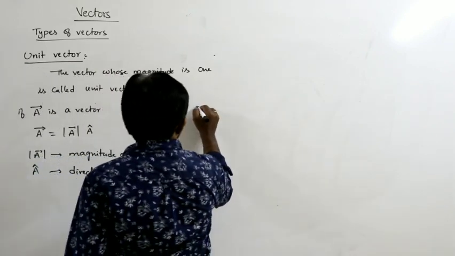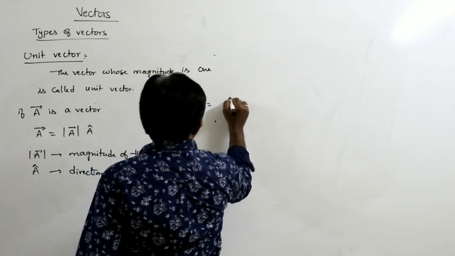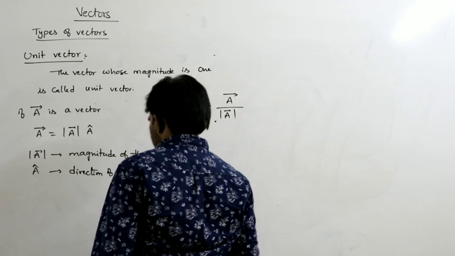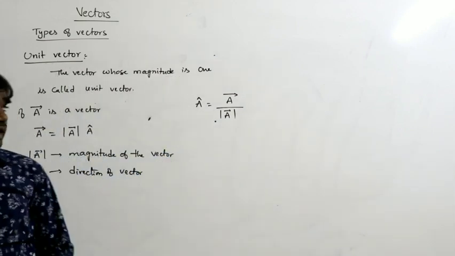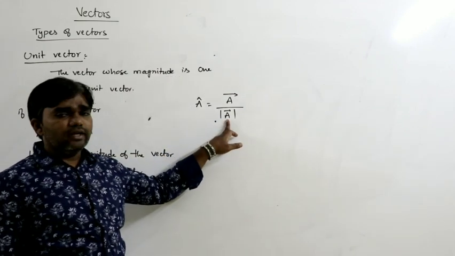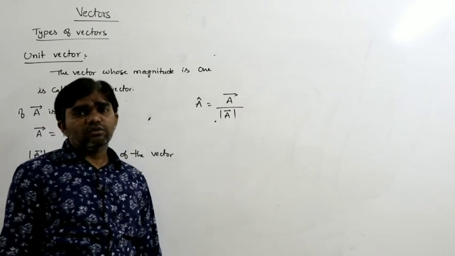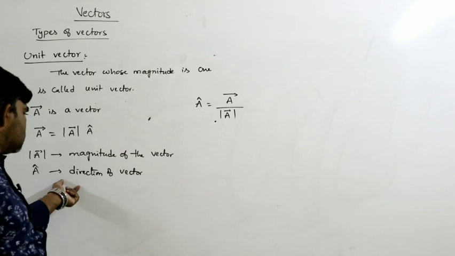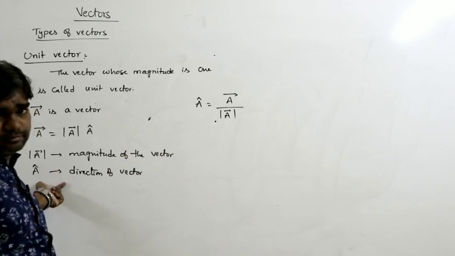The magnitude of a cap is 1, so a cap is the unit vector. From this we can write a cap is equal to a bar divided by modulus of a bar. This is the way to find the unit vector. A cap is nothing but the unit vector, the direction of the vector.